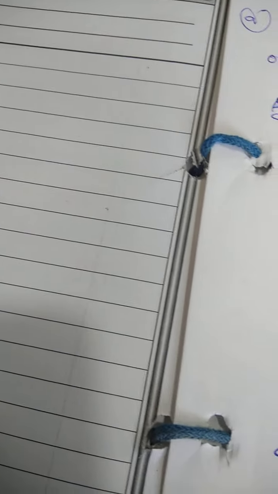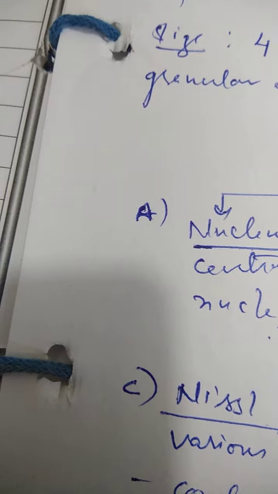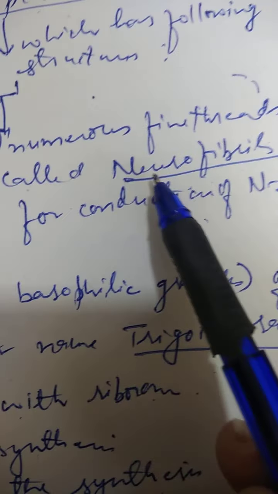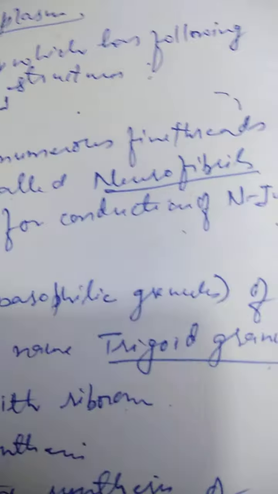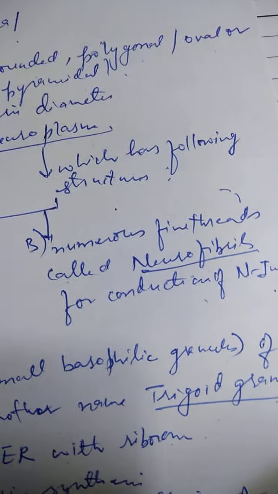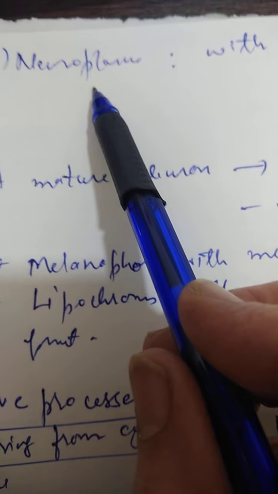Now after Nissl granules we move on to the neurofibrils. I think I have told you about neurofibrils, otherwise I am just telling you. The next part was the fine threads which are called neurofibrils to conduct nerve impulses. I actually told you, but doesn't matter. Now let's move on to the fourth content of this neuron, the neuroplasm.